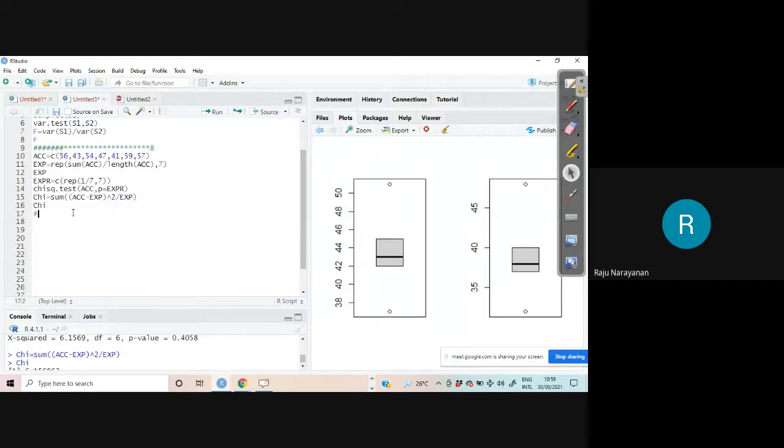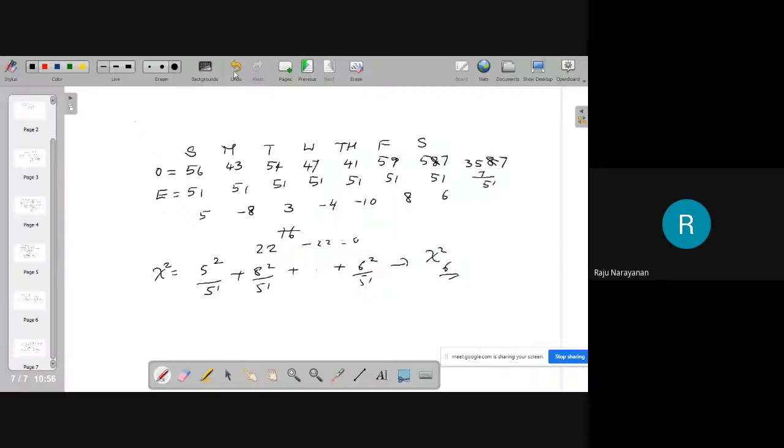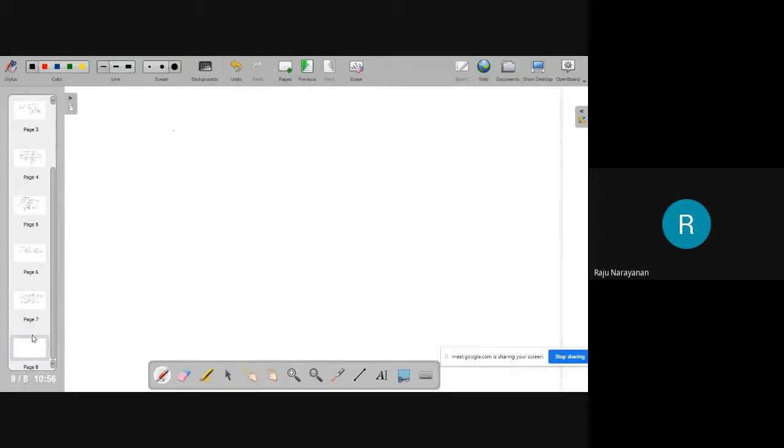And one more example we do. A die is tossed 300 times. A die has got 6 faces, and the following results are obtained. And what are the results?